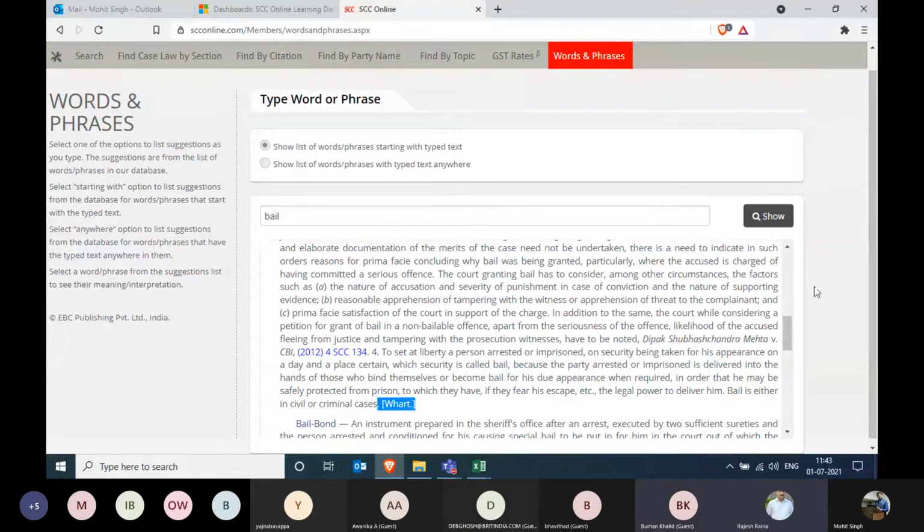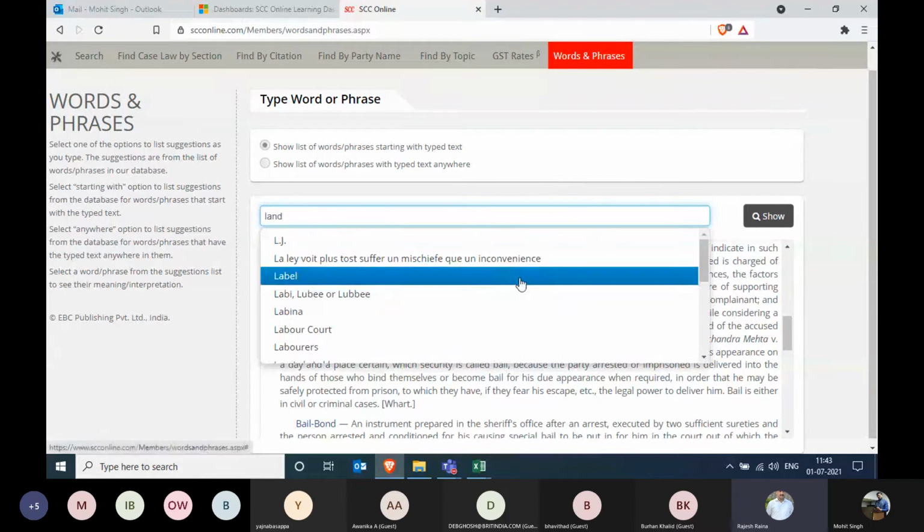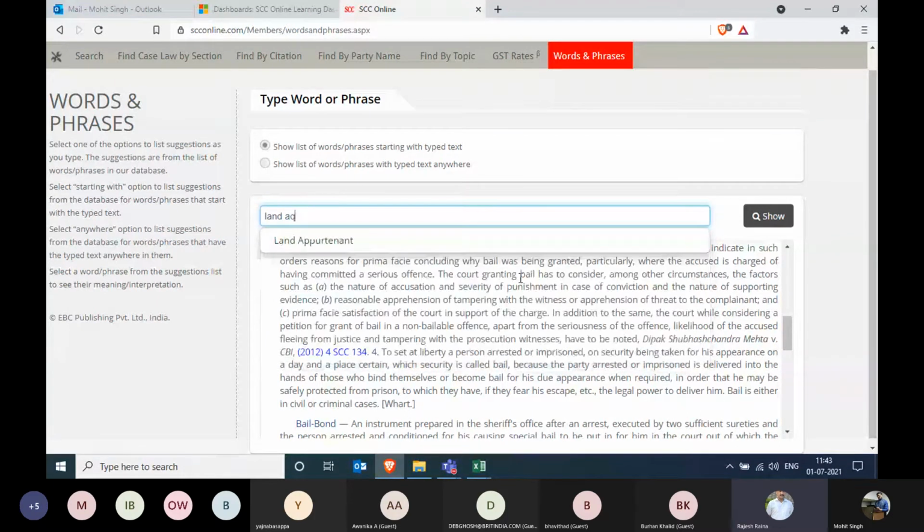Let's put one more word, like land acquisition. Now here you don't have to type it in double inverted commas for an exact phrase, because in words and phrases you will simply type that, and it'll just pick it that way. Land acquisition.